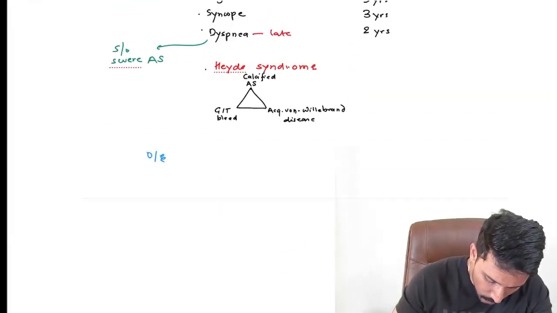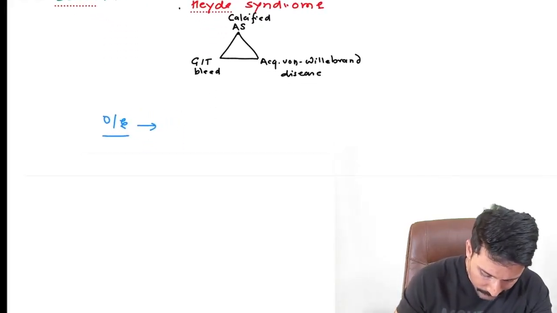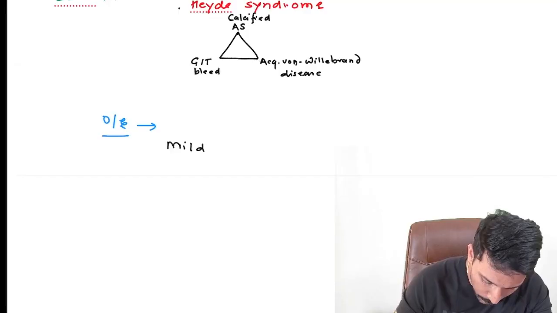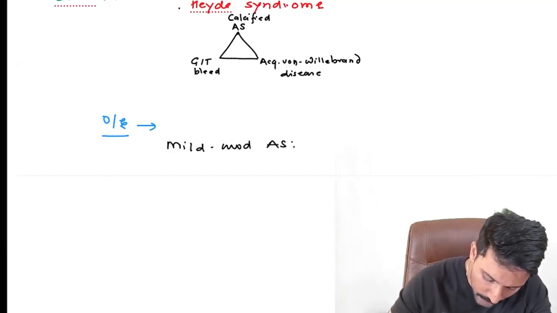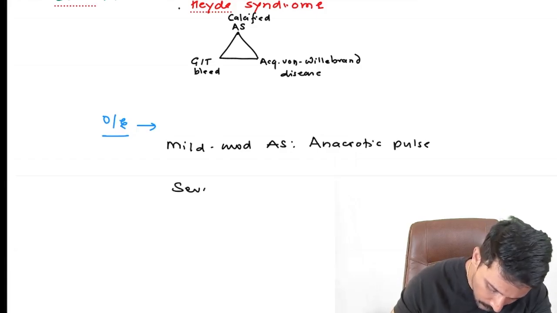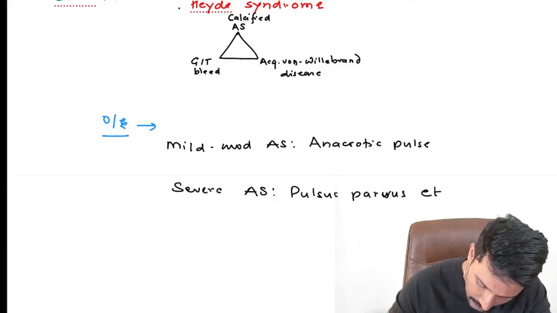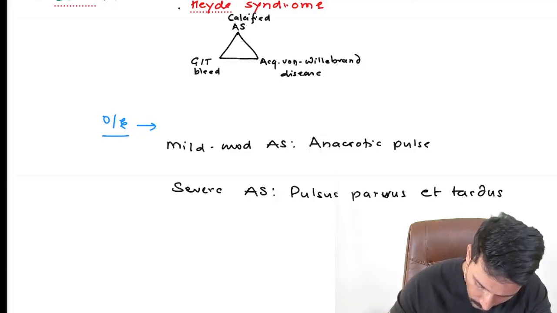On examination, what are we going to get? In terms of pulse, if it is mild to moderate AS, we will get what we call an anacrotic pulse. But if it is severe AS, what do we get? We get pulsus parvus et tardus.